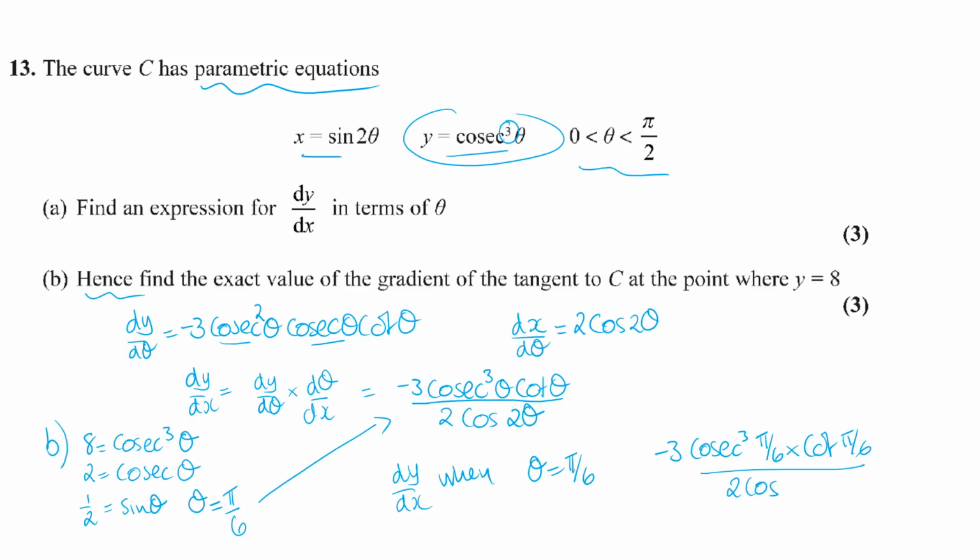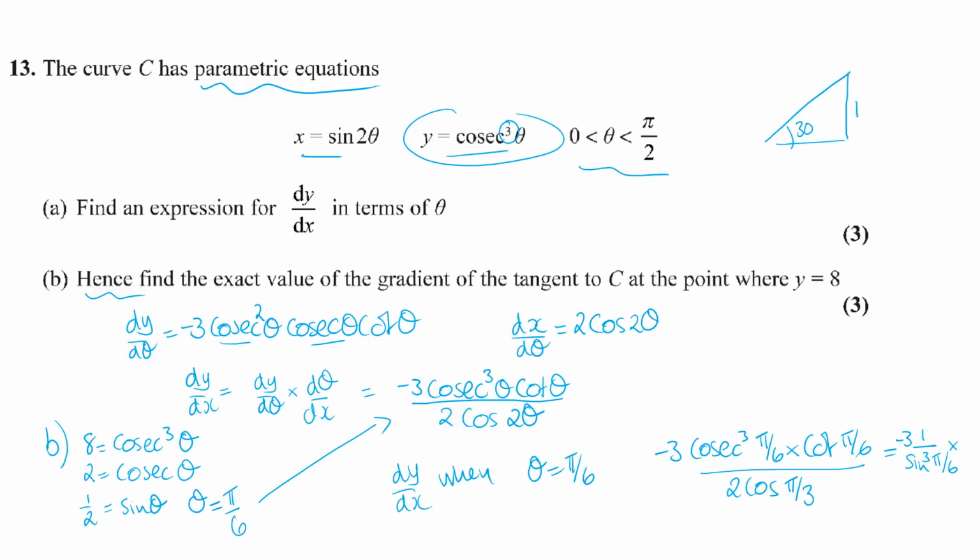Now double pi by 6 is going to be double a sixth, which is 2 over 6, which is pi by 3. So cosec cubed is really upside down sine. So that's minus 3 of 1 over sine cubed of 30 times.